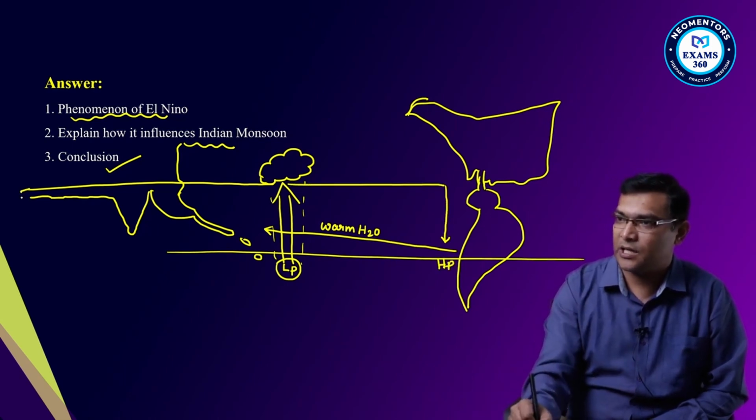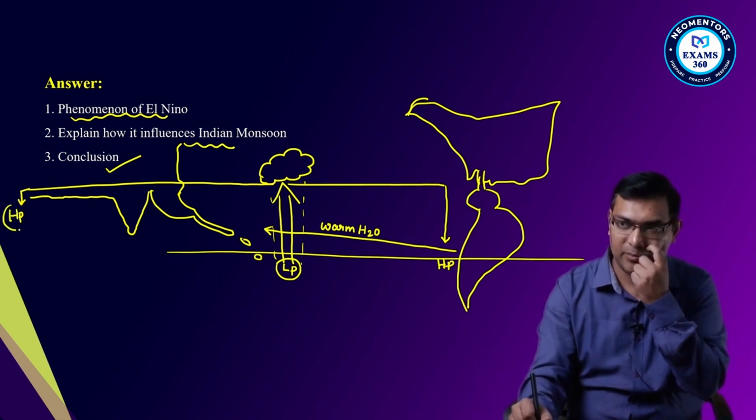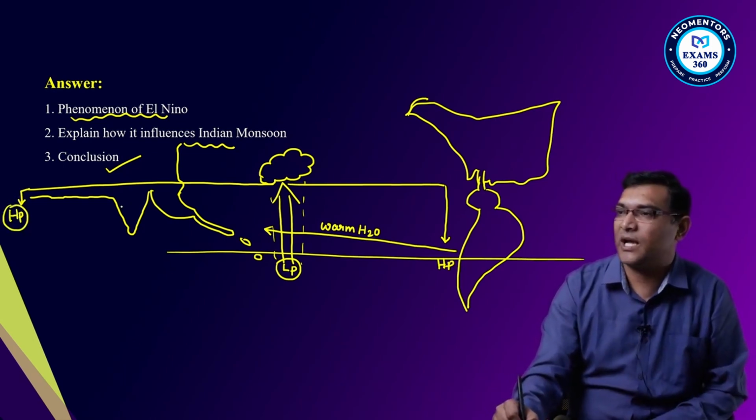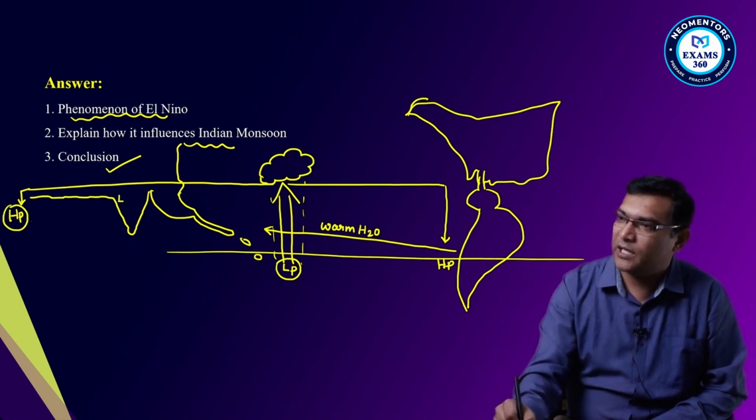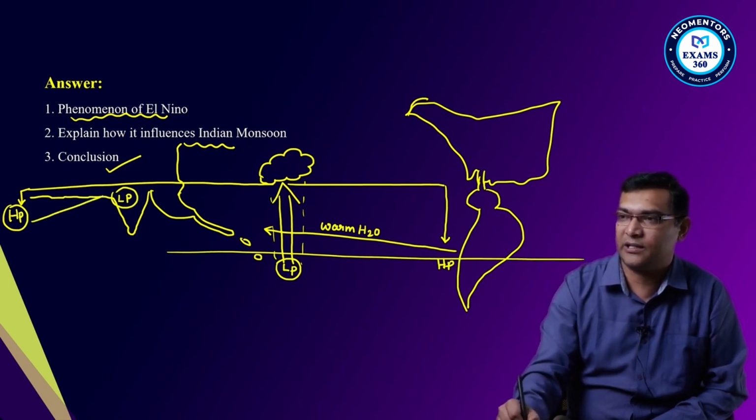And at the Arabian region or African coast, high pressure is maintained. And because of this high pressure, what will happen? From high pressure, India subcontinent, there will be low pressure. It will be attracting the winds. So southwest monsoons will be normal during this time.